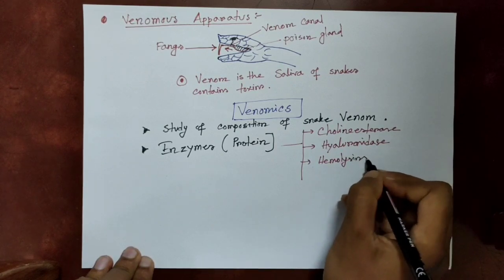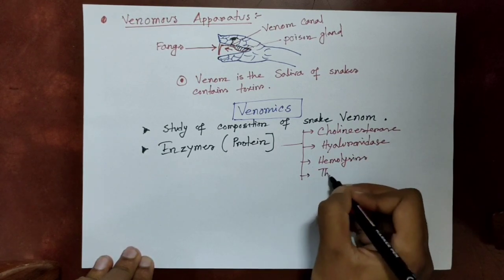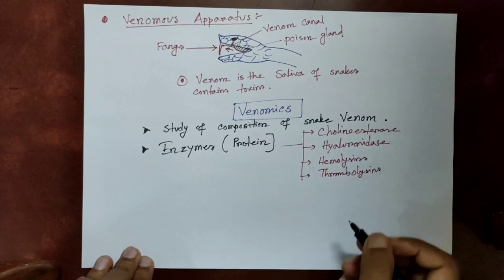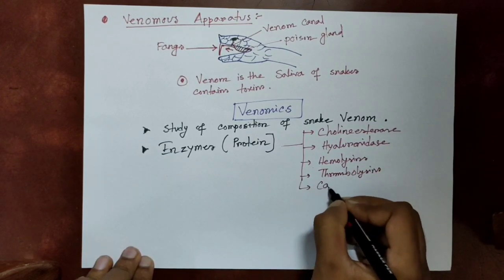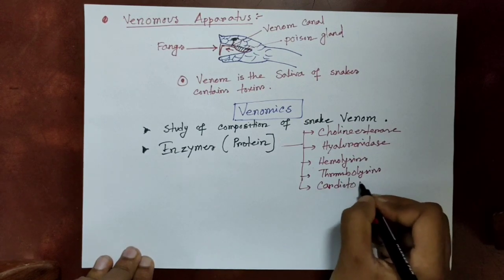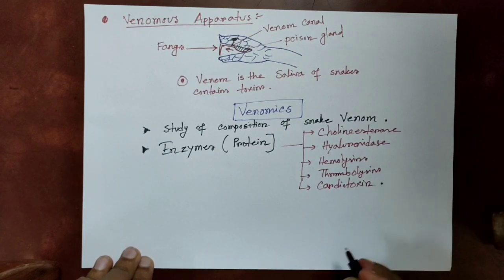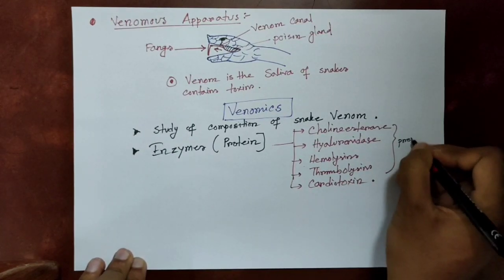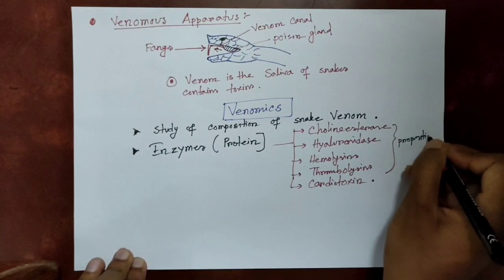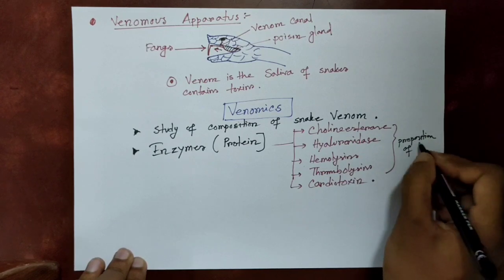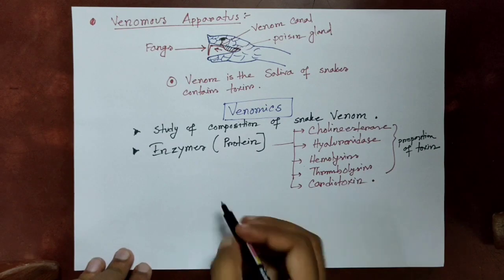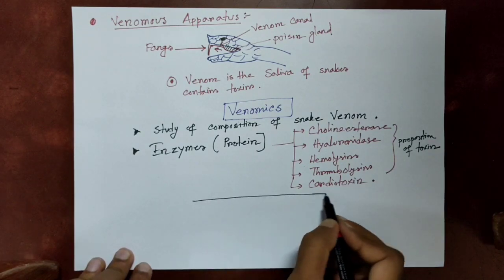The proportion of the toxins determines whether it will be neurotoxin, vascular toxin, myotoxin or cardiotoxin. The proportion or amount of the substances or enzymes determines its nature of toxin.